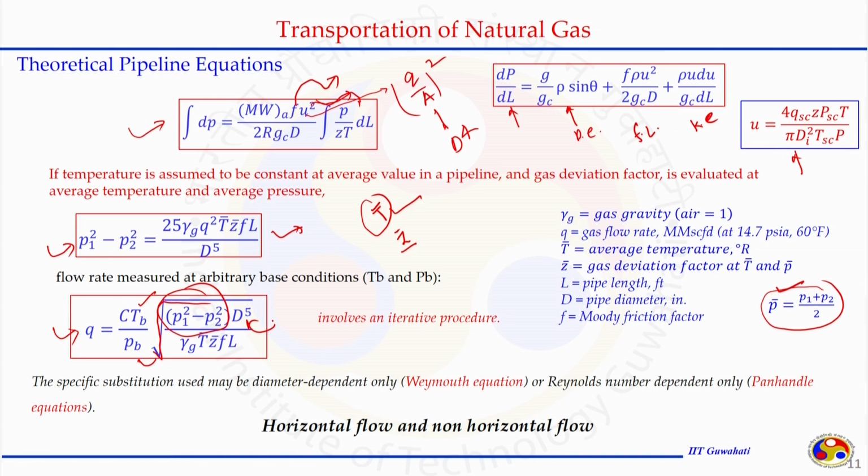D to the power 5 means the diameter of the pipeline, gamma g is the specific gravity or property of the natural gas, then average temperature, average compressibility, F is still there, the F value will be put in there, and L is the length of the tubing. All have the usual meaning here, depending on the unit system specified for each. We get this C, the numerical coefficient, which may take different numerical values.